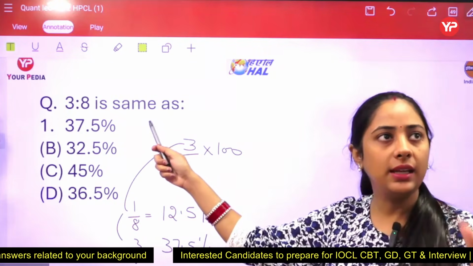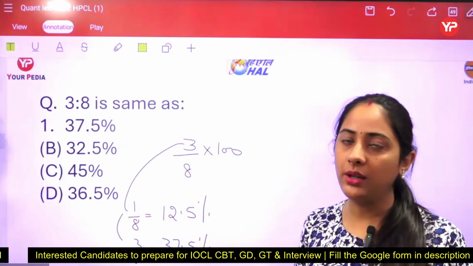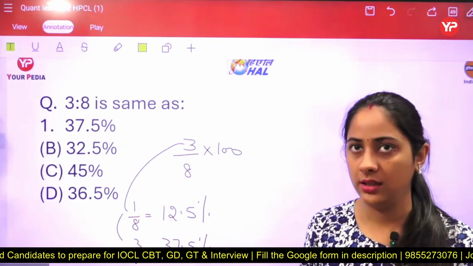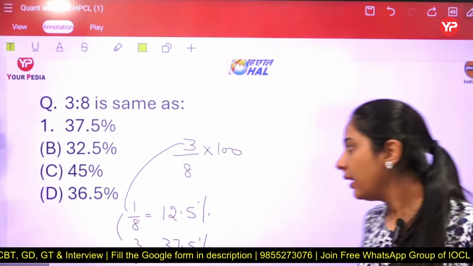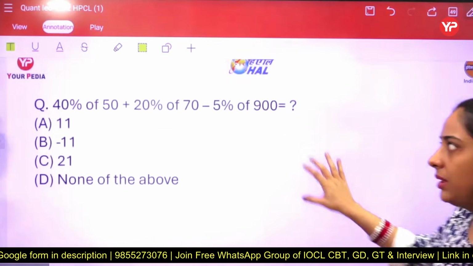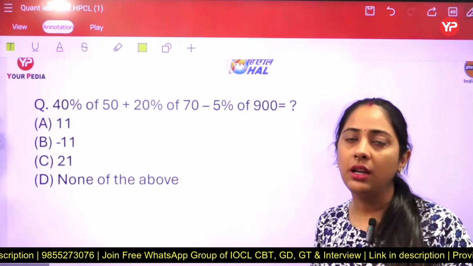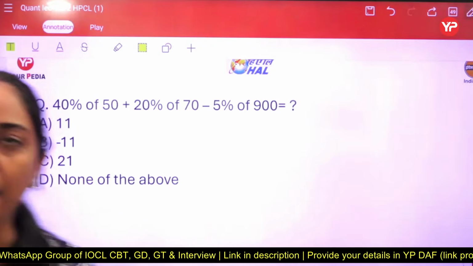And we did not memorize this. So now this is a new one. 37.5% can be related to 3/8. 1/8 is equals to 12.5. Got it, students? Now a question can also come in a basic manner. Now we just have to compute this one. What will be the answer on calculating?